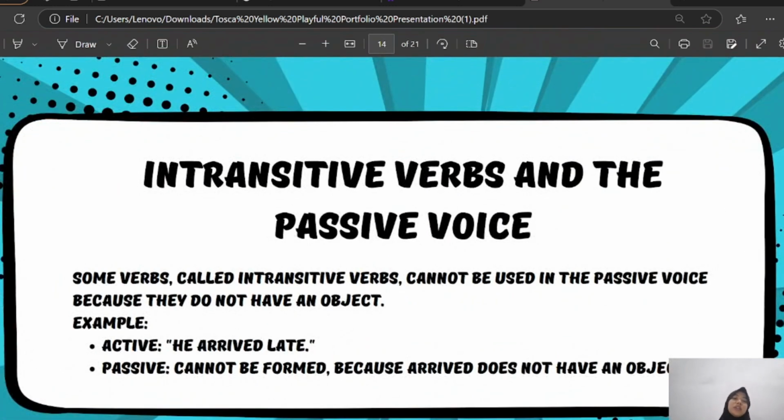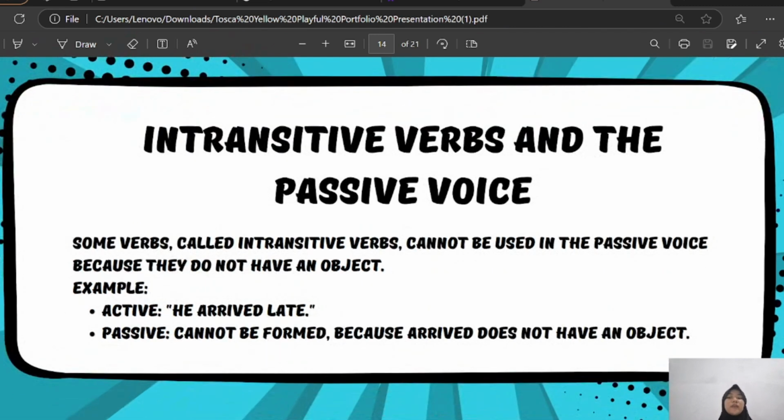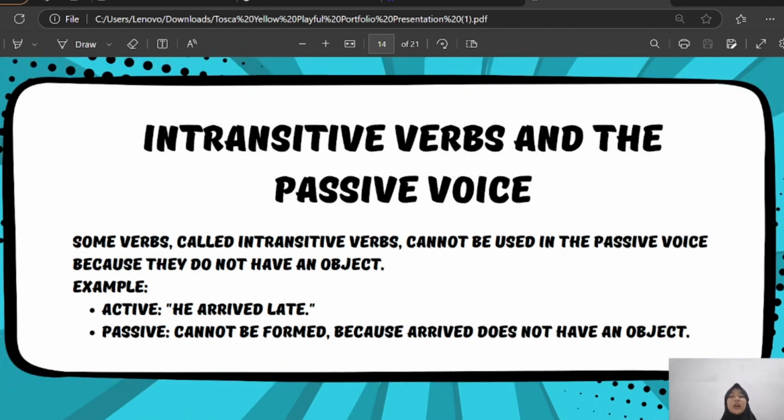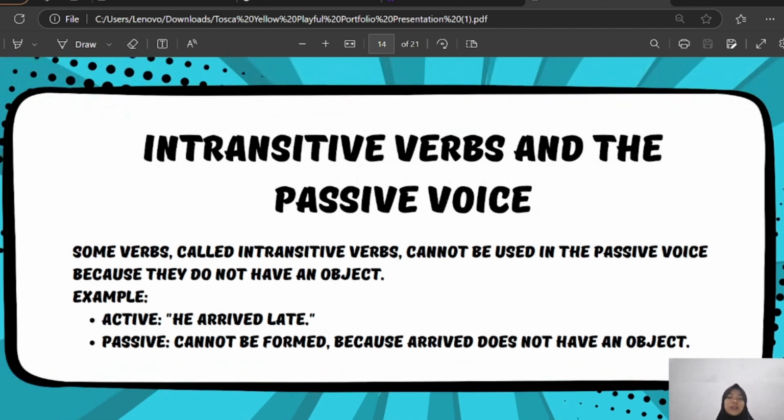Intransitive verbs and the passive voice. Some verbs, called intransitive verbs, cannot be used in the passive voice because they do not have an object. Example, he arrived late. Passive cannot be formed because arrived does not have an object.